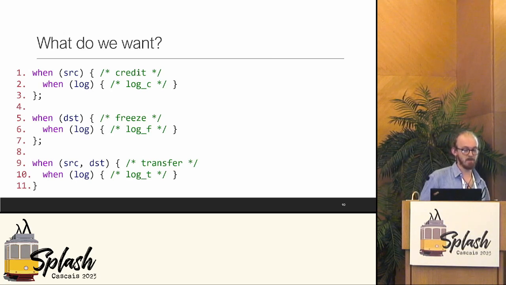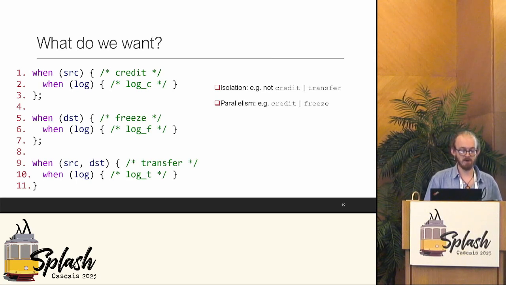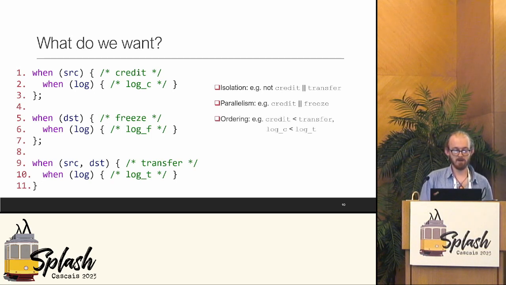So coming back to these points of what do we want for a concurrency mechanism, let's look at this example. We have a behavior which executes on source and dest and source dest, and we have some logging in between. So there's clearly some intention here with the program. When we say we want isolation, we want credit and transfer not to happen at the same time. They both use the source cown. When we want parallelism, credit and freeze don't affect the same cown, they can execute at the same time. We want ordering, that credit uses the source cown and so does transfer, so one should come before the other because the program has written down this way.